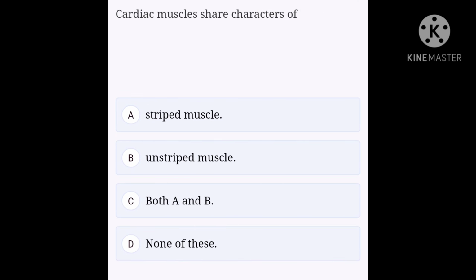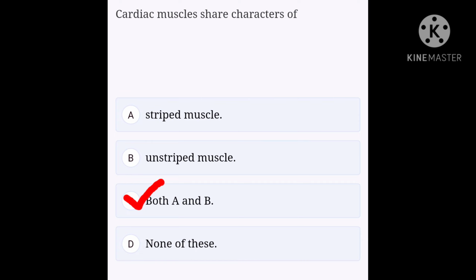Okay, next question. Cardiac muscles share characters of option A striated muscles, option B unstriped muscle, option C both A and B, option D none of this. Cardiac muscles have the property of both the striated muscles and unstriated muscles or smooth muscles. Like skeletal muscle, cardiac muscle has cross striations formed by alternating segments of thick and thin protein filaments, and the primary structural proteins of cardiac muscle are myosin and actin. Cardiac muscle is involuntary, which is the property of smooth muscles. Thus, the correct answer is option C, both A and B.